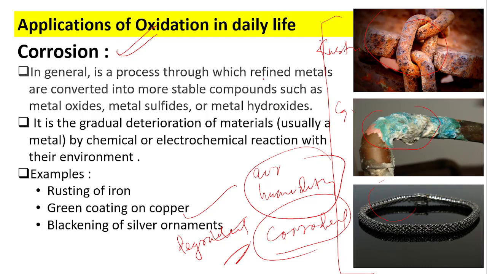So corrosion is a process through which refined metals are converted into more stable compounds such as metal oxides, metal sulfates, and metal hydroxides. So it is a gradual deterioration, that means degradation of materials, mainly metals, by chemical or electrochemical reactions with the environment. So this process is called corrosion. Examples: rusting of iron, green coating on copper, blackening of silver ornaments.